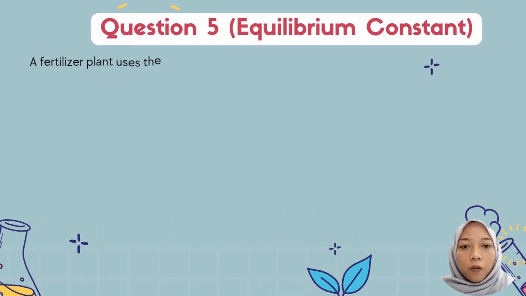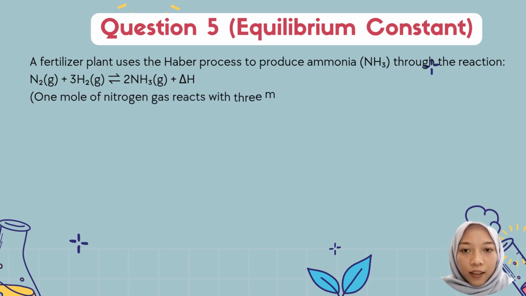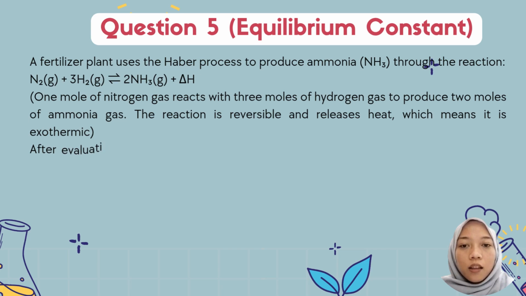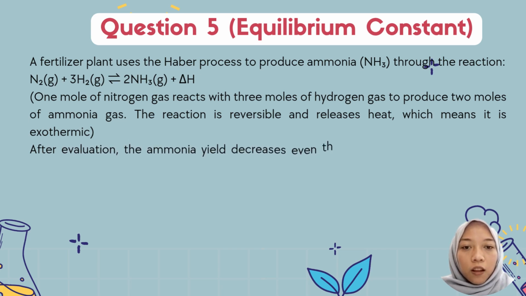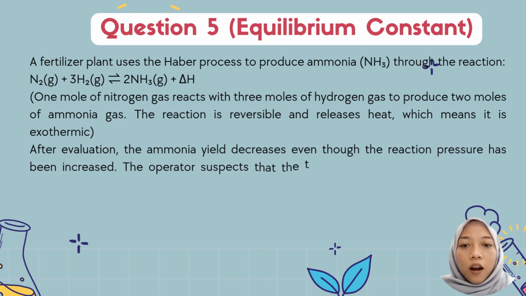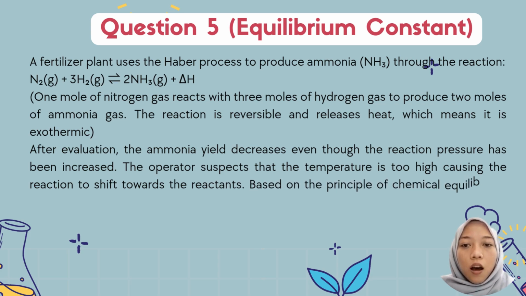Question 5. Equilibrium constant. A fertilizer plant uses the Haber process to produce ammonia through the reaction: 1 mole of nitrogen gas reacts with 3 moles of hydrogen gas to produce 2 moles of ammonia gas. The reaction is reversible and releases heat, which means it is exothermic. After evaluation, the ammonia yield is deficient even though the reaction pressure has been increased.